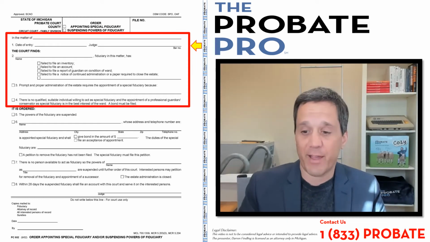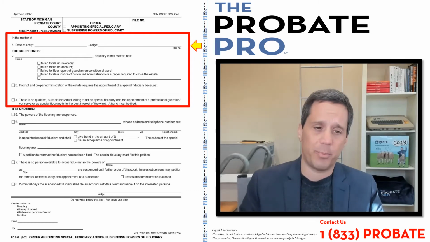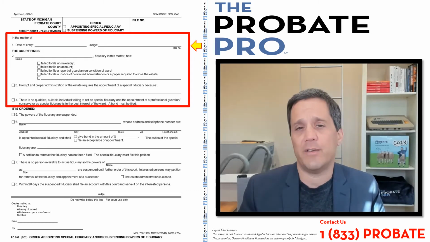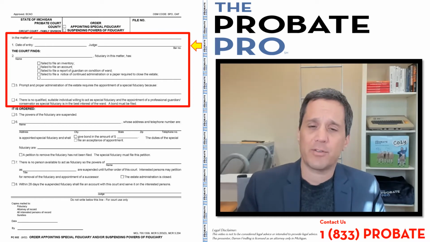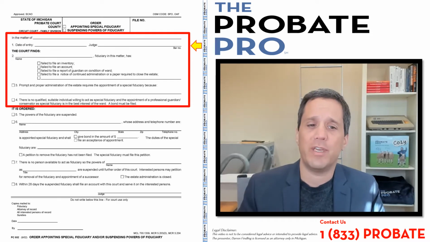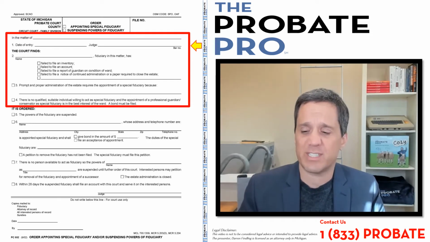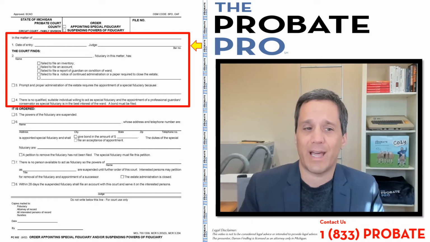Maybe it is the failure to file the inventory, for example. So the special fiduciary may get appointed to be assured that an inventory gets appropriately filed. And again, there's a little bit of room there for the court to identify the basis or the reasoning for the appointment of the special fiduciary. This is part of its finding, but of course it's not limited to simply that little one underlined section there.